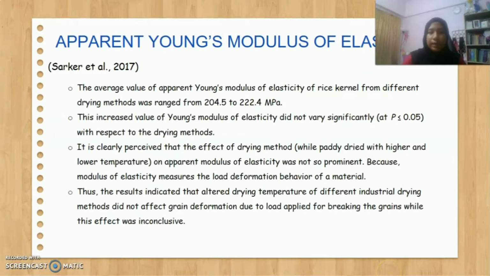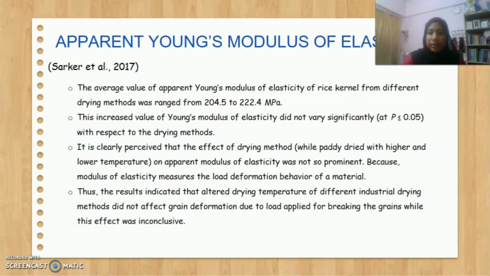Apparent Young's modulus of elasticity. Sakar et al. 2017. The average value of apparent Young's modulus of elasticity of rice kernel from different drying methods ranged from 204.5 to 222.4 megapascal. This increased value of Young's modulus of elasticity did not vary significantly, at P less than or equal to 0.05, with respect to the drying methods.